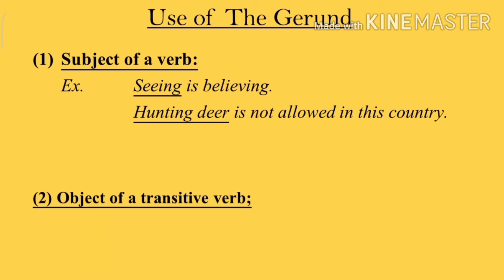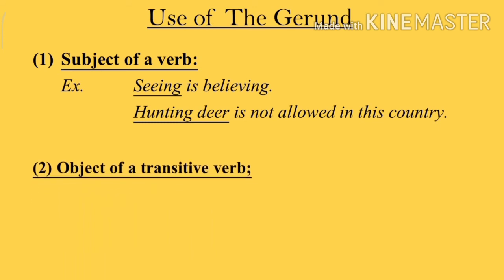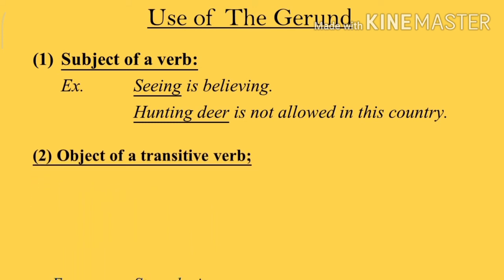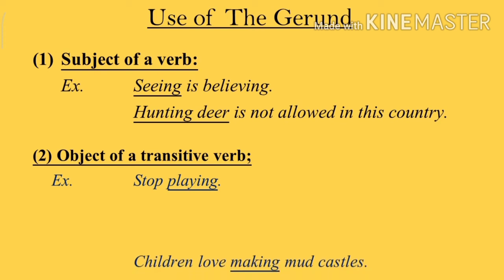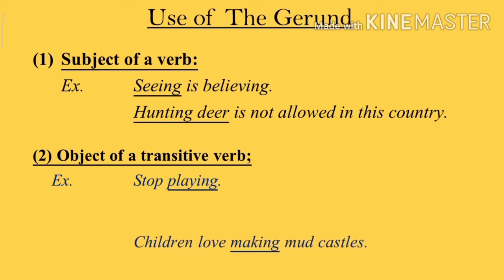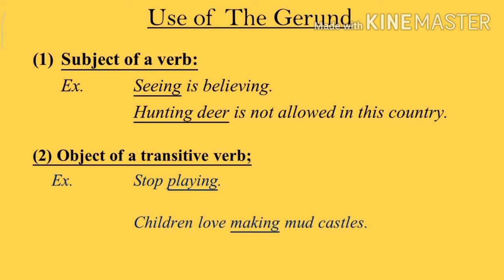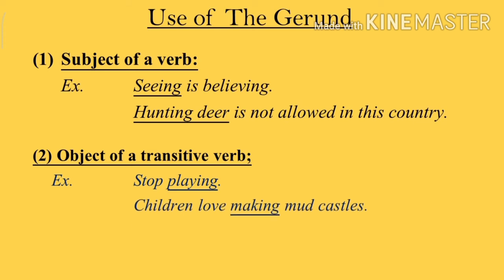Number 2. Gerund is used as an object of a transitive verb. For example, stop playing. Children love making mud castles. I like reading poetry.